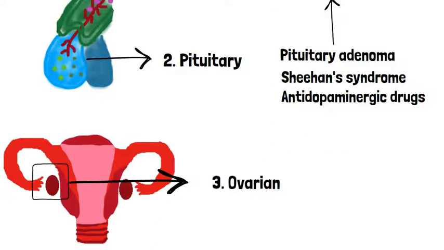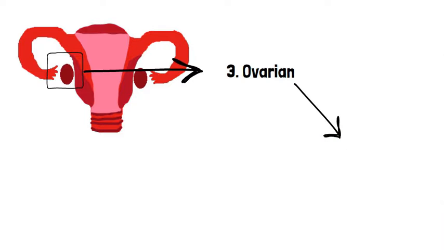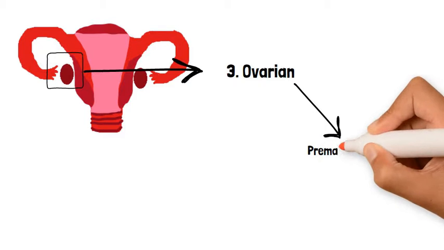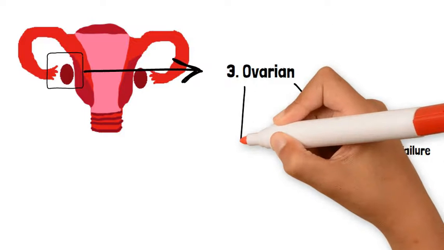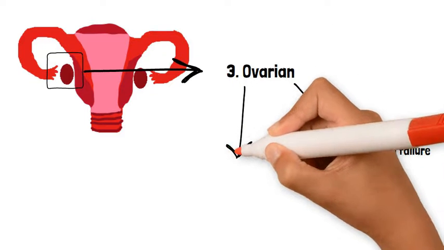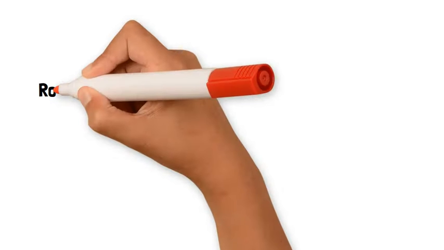We will now move on to disorders of the ovaries. Firstly, you can get premature ovarian failure. This is an autoimmune condition which results in premature menopause before the age of 40. Another condition is PCOS, more commonly known as polycystic ovary syndrome.